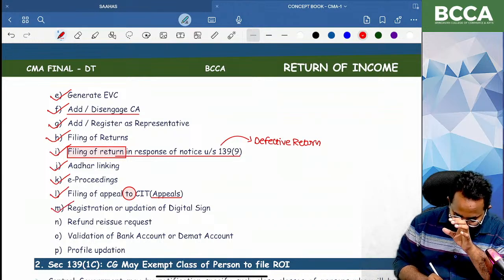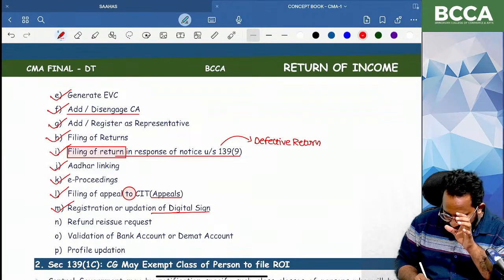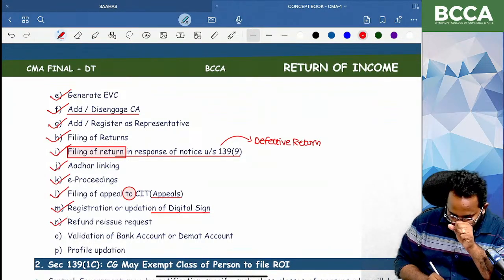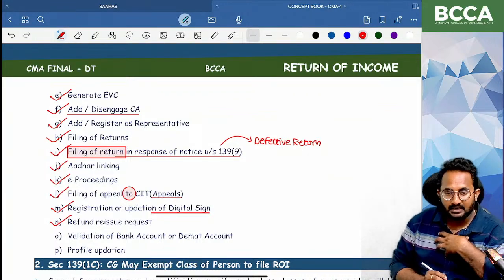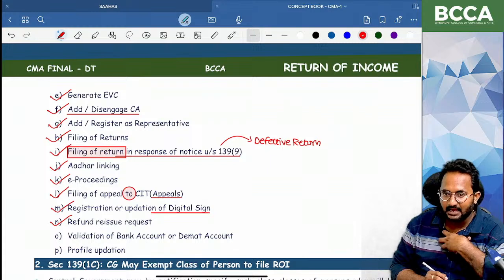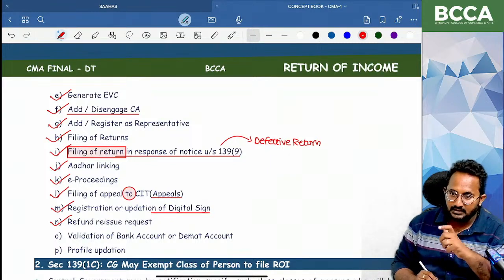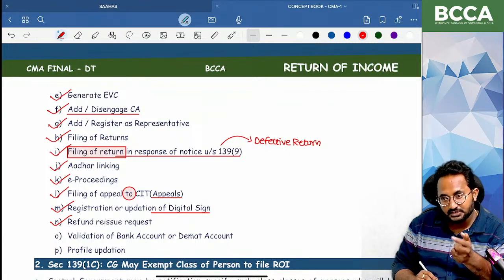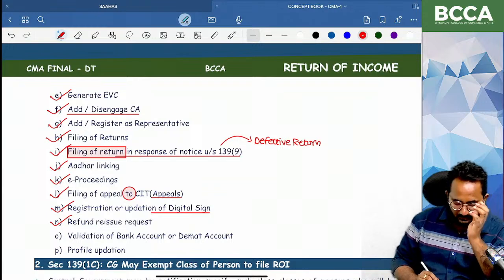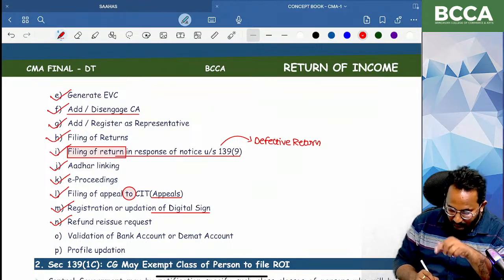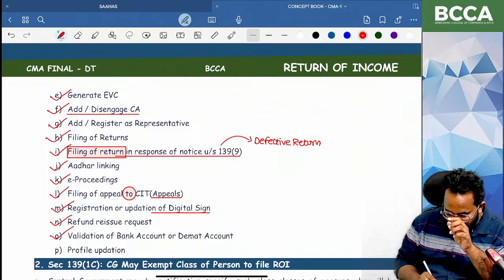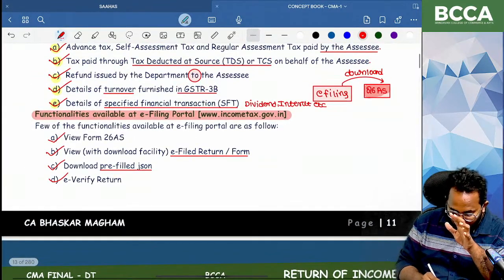Registration and updation of digital signature, and refund reissue request. In some cases we have claimed the refund, but the refund is not credited to our bank account because of many issues. So you can place a refund reissue request, for example if I change my bank account details. I can place the refund reissue request, validate my bank account, demat account, and update my profile. These are all the things you can do on the e-filing portal.